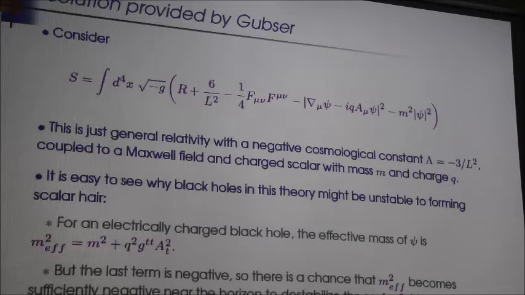For an electrically charged black hole, the effective mass of psi, this thing here, this is the mass term, is given by m squared effective equals m squared plus q squared g^tt A_t squared. So you have a term coming from this term which adds up to this term to give an effective mass. And the second term is negative, so there is a chance that m squared effective becomes sufficiently negative near the horizon to destabilize the field.